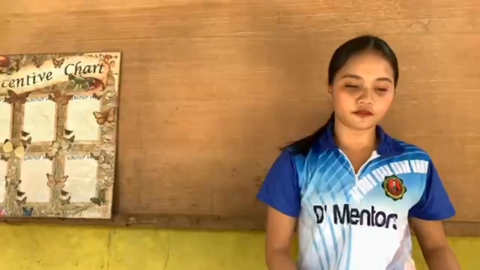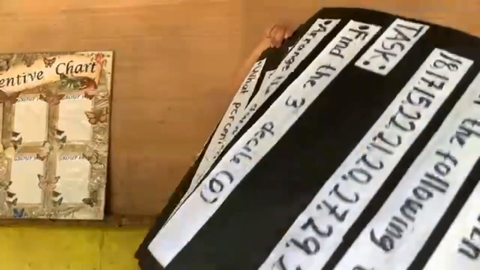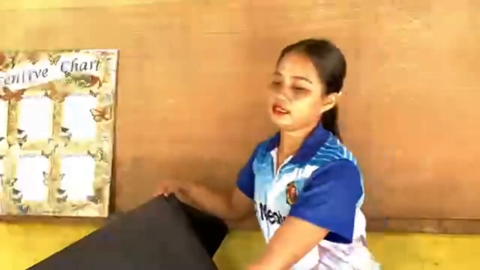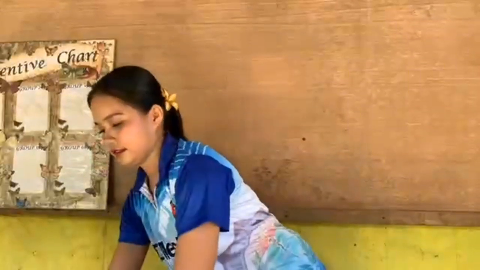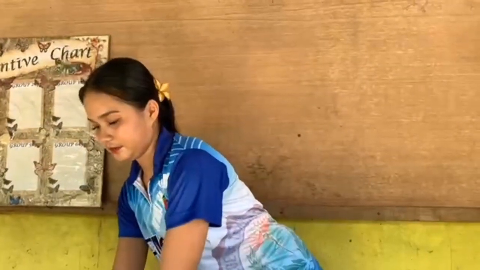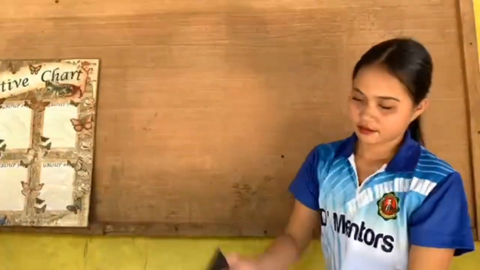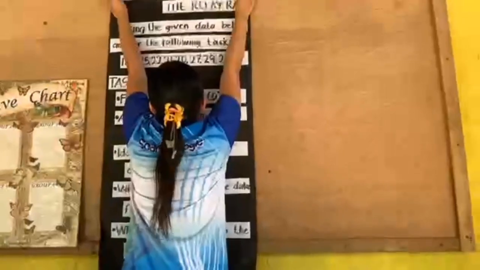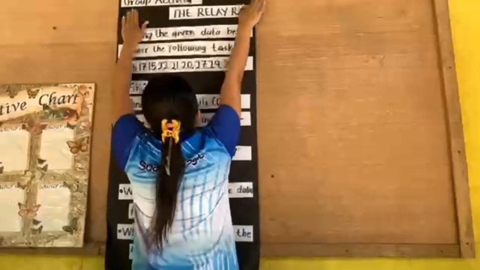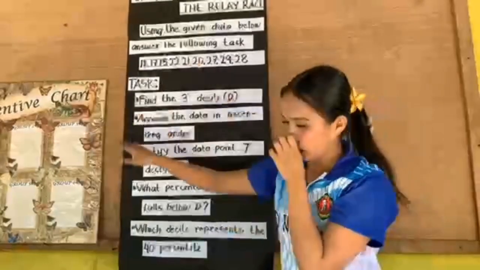Since you already know, you have an idea and you have learned, now I have here a group activity. This activity is called the relay race. Group activity. Since you already have a group, can you proceed now to your group?